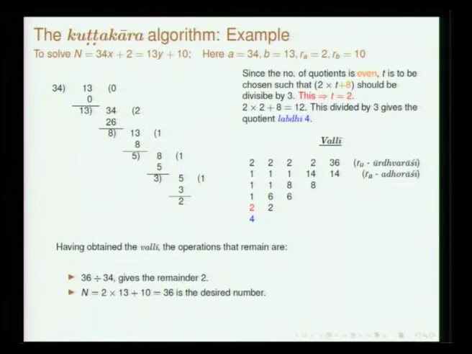So, let us choose the example 34x plus 2 is equal to n and 13y plus 10 is also equal to n. Of the two remainders, this 10 is larger and therefore 13 will be called adhikagra bhagahara. 2 is smaller and therefore 34 is called unagra bhagahara. So, the prescription was that adhikagra bhagahara had to be divided by unagra bhagahara. You divide this, the quotient is 0, keep that, so you get 13.